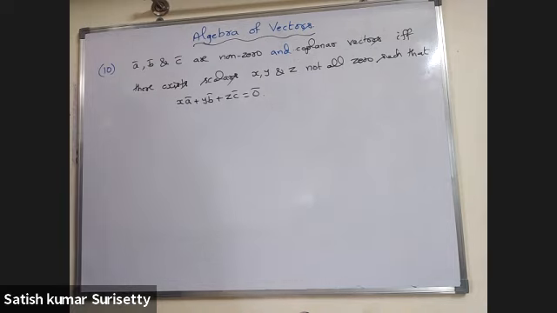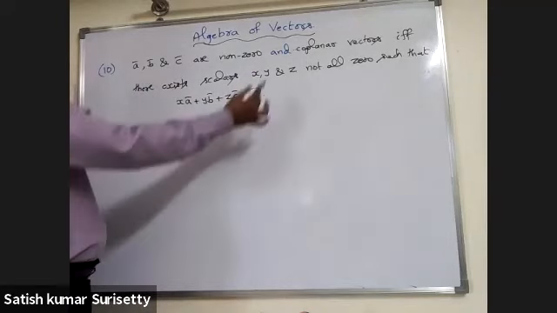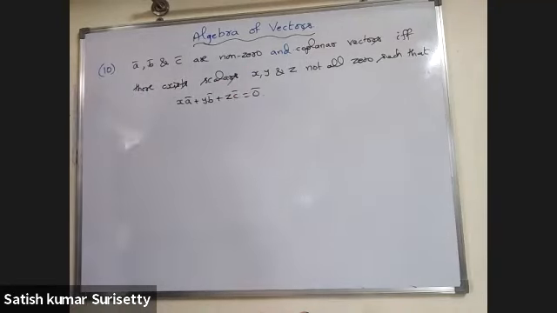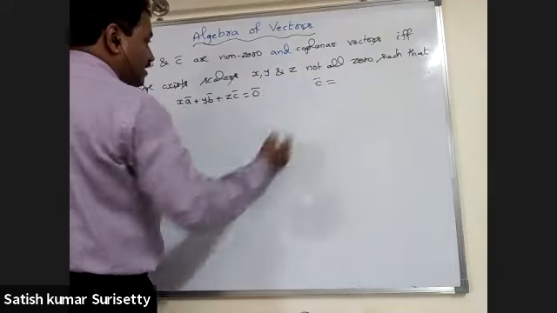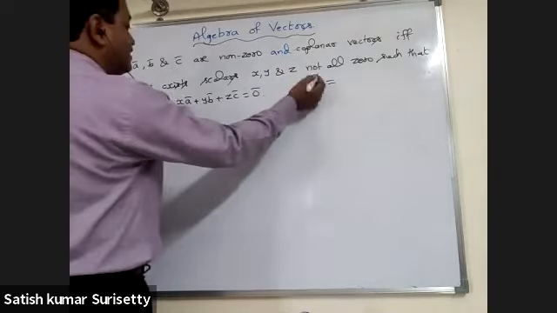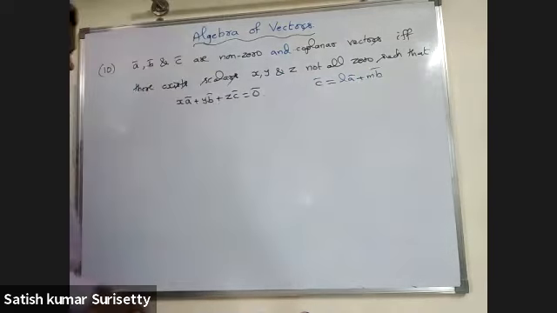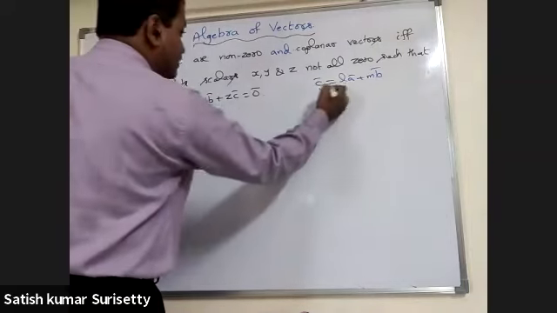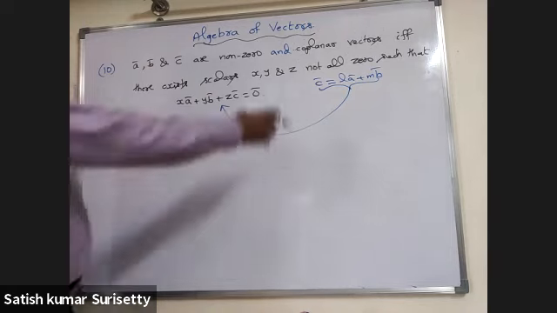Now, how to prove this forward? Once they are coplanar vectors, using the previous condition, the test of coplanarity of vectors, one vector you can write as a linear combination of the other two vectors. That is c bar equal to some l a bar plus m b bar. Multiply by some constant. That means at least one scalar is non-zero.